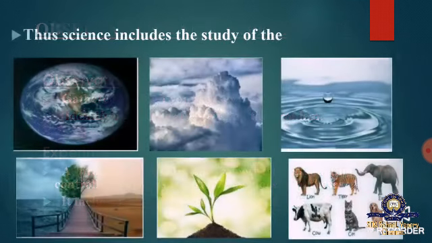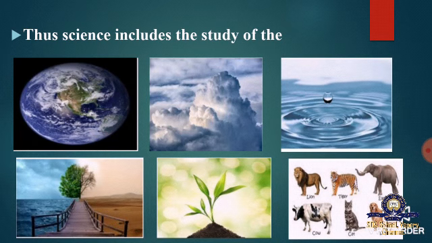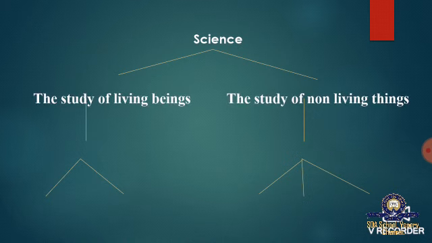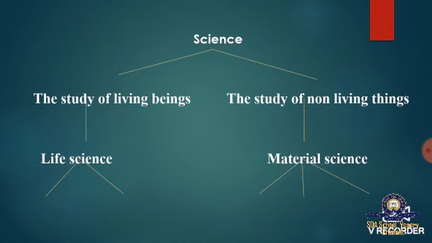Science includes the study of the earth, air, water, climate, plants, animals and everything that surrounds us. It also includes the study of how our body works, the way things around us change, the way the heavenly bodies move, and many other things. Through centuries of study, we have accumulated a vast amount of knowledge that must be divided into smaller parts for our convenience. This is why we divide science into two groups: the study of living beings and the study of non-living things. The first group is called life science and the second group is called material science.